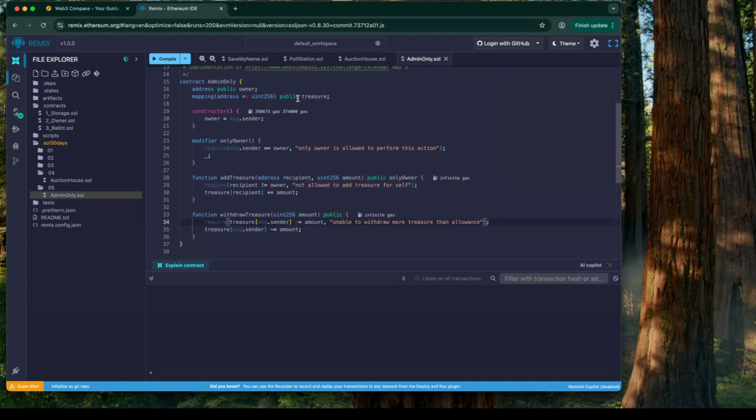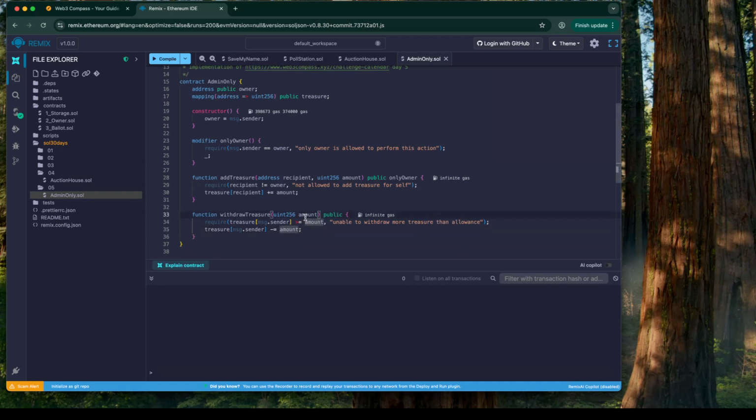So this treasure stores the allowed amount, and if the amount that's requested is less than that amount, then it gets to go ahead. However, if it's the other way around, then it's not allowed to go ahead. And I think that should do it.